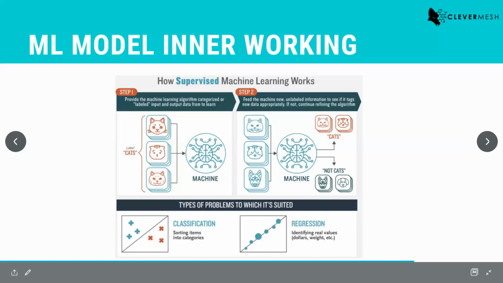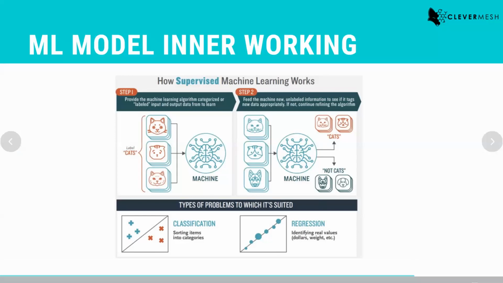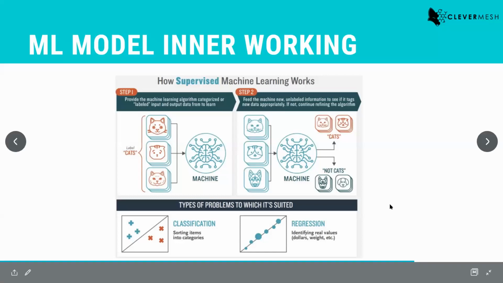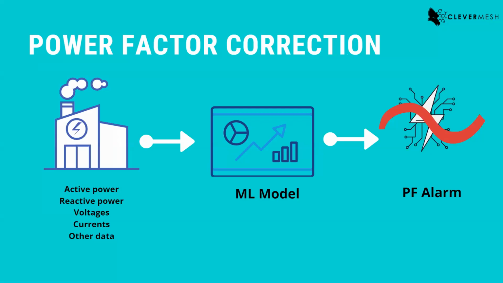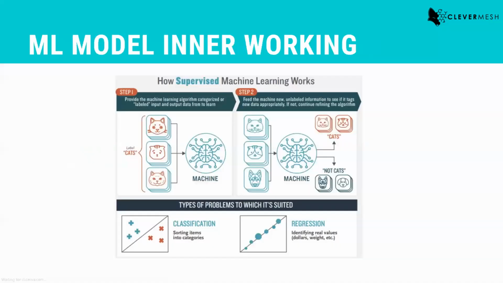For example, if you want to estimate the price of real estate of some houses, right? You will have real estate data and it will predict some price point, right? That is what we call a regression problem. For example, in our case, cost estimation is a regression problem. But this one, power factor correction, is a classification problem, right?